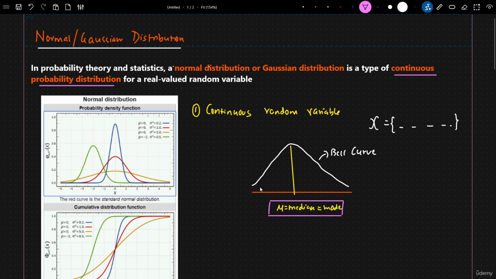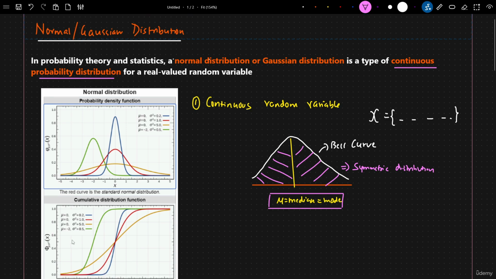One more very important thing is that, let's say x is a random variable which follows a normal or Gaussian distribution, this bell curve that we are getting is a symmetric distribution. When we say symmetric distribution, that basically means 50% of the total values inside this random variable will be present on this side, and the remaining 50% of the total distribution will be present on this side, right? Not only this, we'll still discuss many things about this normal or Gaussian distribution.